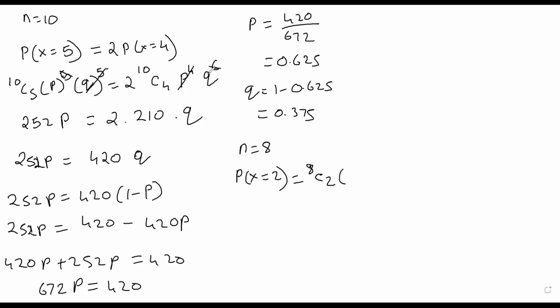So this will be 8C2 0.625 raised to 2, 0.375 raised to 6. Your answer is 0.0304. This is your answer, and the answer is given here.